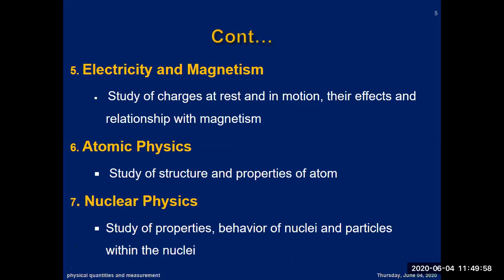The next one is the branch of physics that is electricity and magnetism. Study of charges at rest and in motion, their effects and relationship, magnetism. There are a number of electrical appliances based on the principle of magnetism. In your houses, there are electric bells, and there are other types of alarms. There are a number of other types of sources which you are using. You are using a stabilizer. You are using other types of electrical appliances and electricity in your house as well.